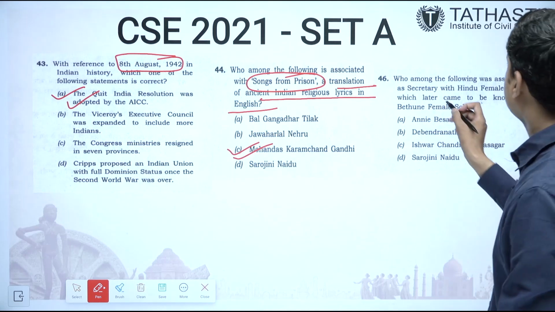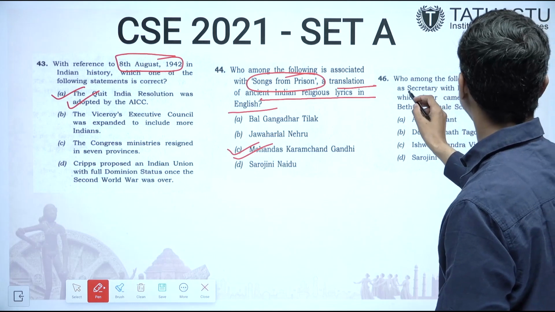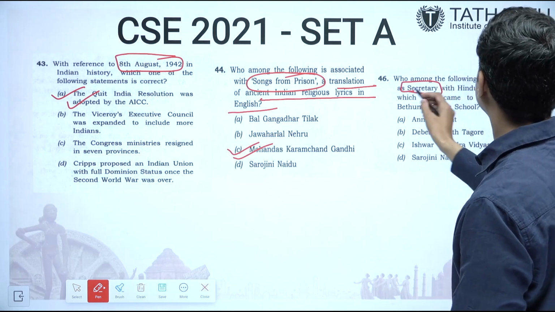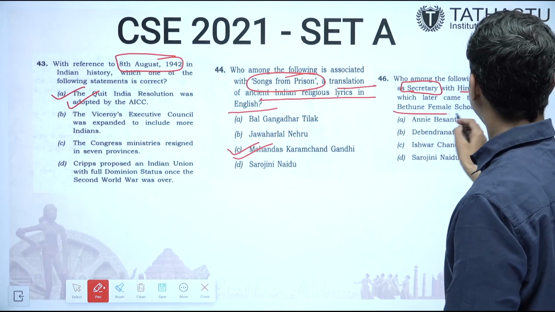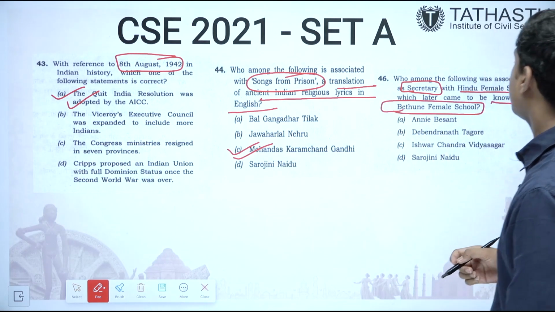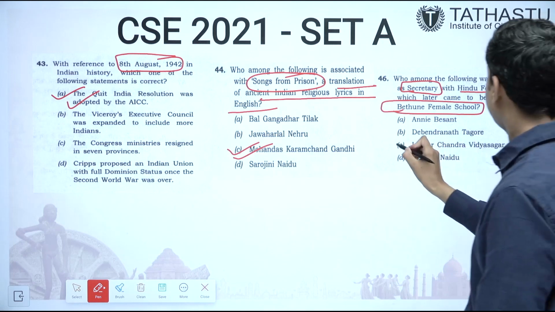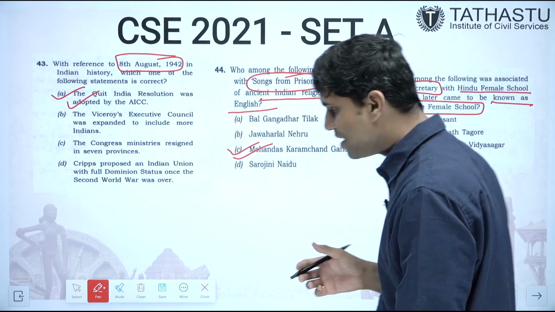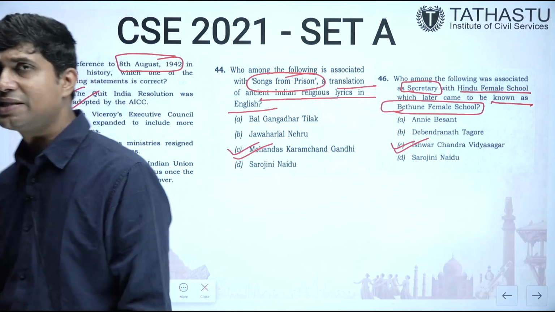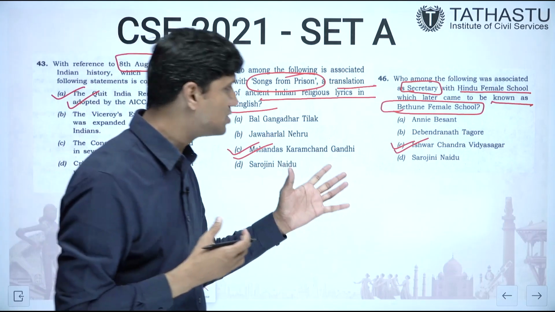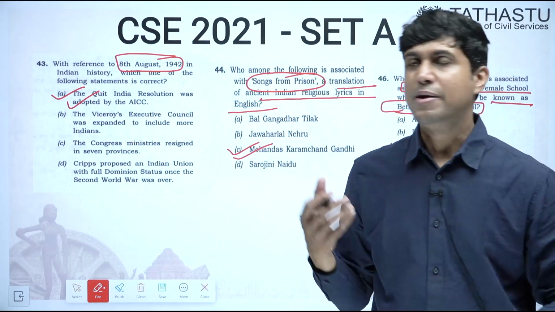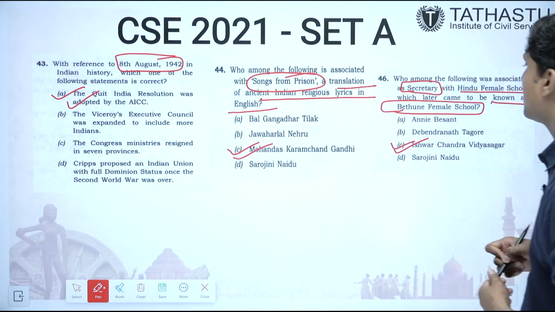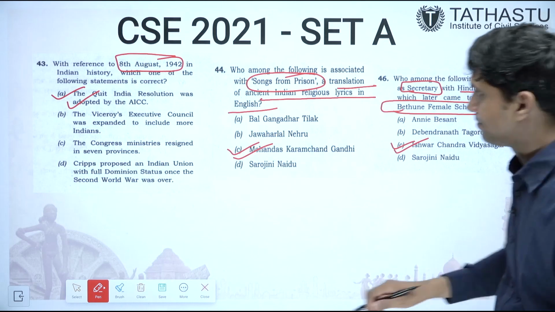From there he wrote this Songs from Prison. Next question, who among the following was associated as secretary with the Hindu female school which came to be known as Bethune Female School? If you see the Bethune Female School, it was Ishwar Chandra Vidyasagar. Anyway, he was an educationist. He was associated with the education of children, education of women, and he also campaigned for widow remarriage. So the correct answer is Ishwar Chandra Vidyasagar.